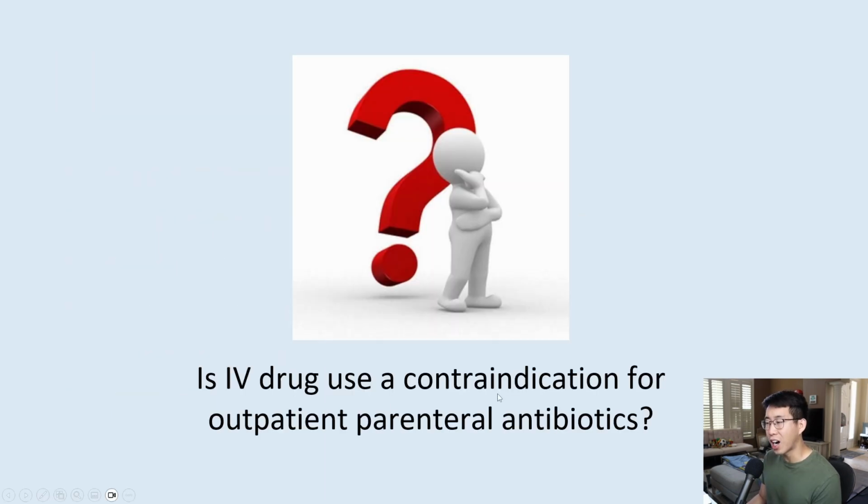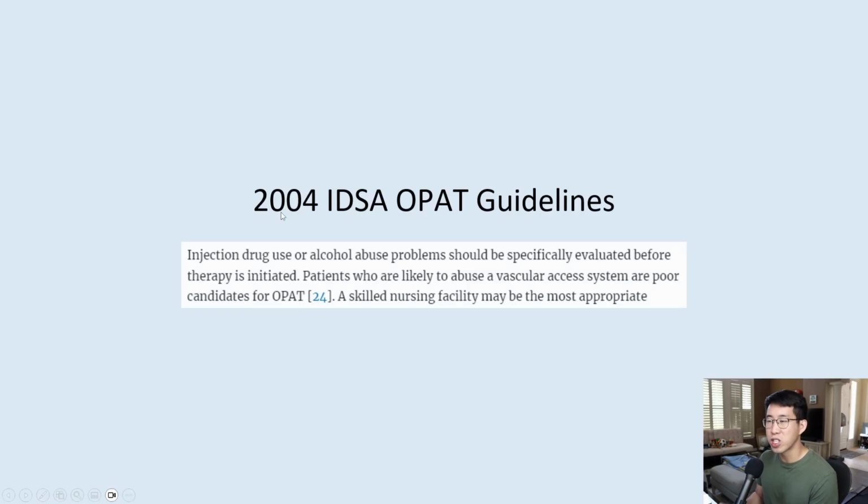Is IV drug use a contraindication for placing a PICC so that somebody could get outpatient IV antibiotics? This one was pretty surprising to me because I'm sure we've all been trained that we should avoid placing PICCs or central lines in patients with IV drug use. You can see in this 2004 IDSA outpatient parenteral antibiotic therapy guideline that injection drug use or alcohol abuse problems should be specifically evaluated before therapy is initiated. Patients who are likely to abuse a vascular access system are poor candidates for OPAT. A skilled nursing facility may be the most appropriate.